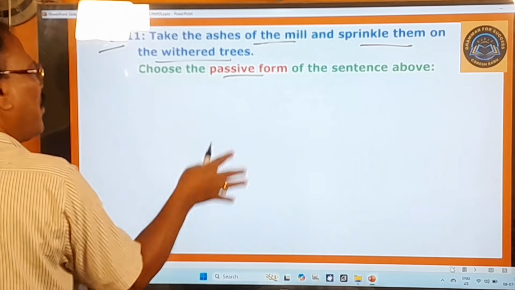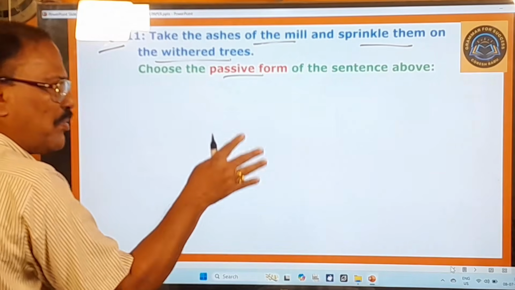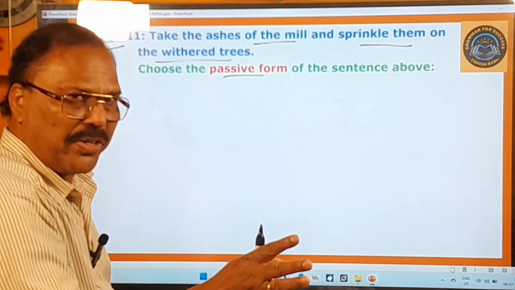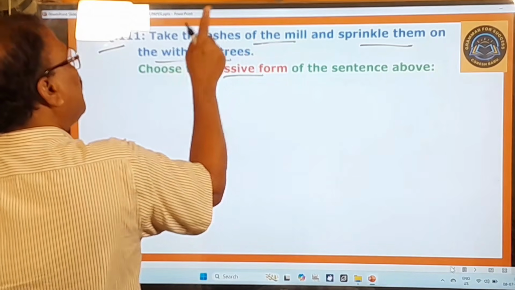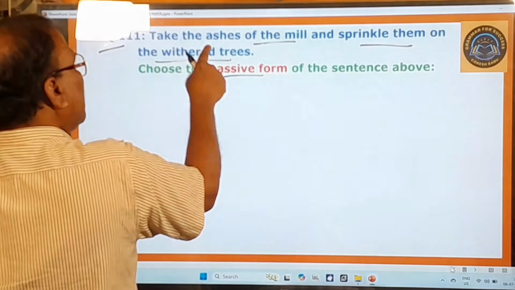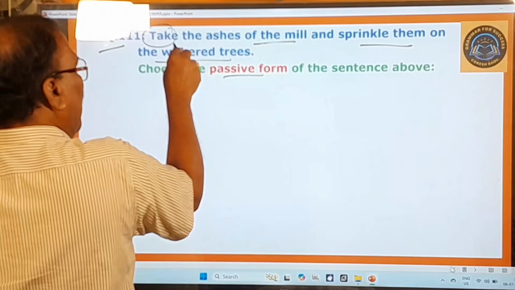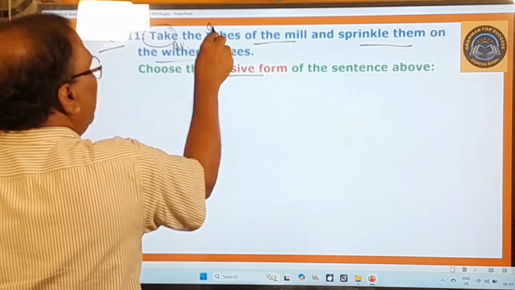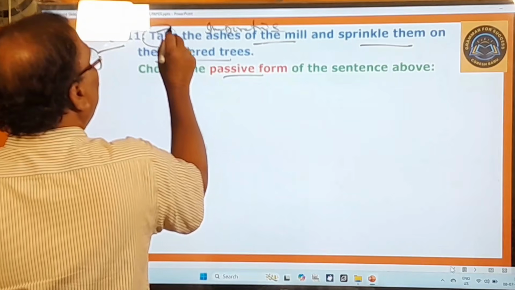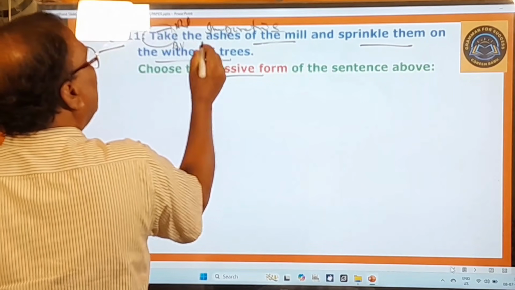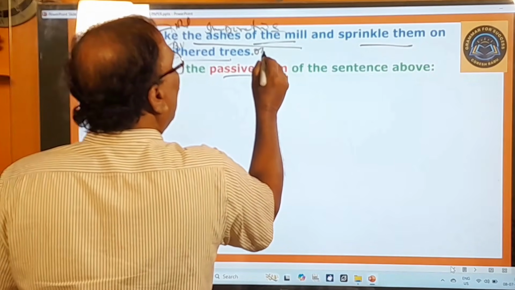Before you look at the options, in order to choose the correct option, let us observe this sentence carefully. This sentence is beginning with a base form verb, and therefore it is an imperative sentence. And what is the object used here? You question the verb with what? Take what? The ashes of the mill. So this is the object, right?